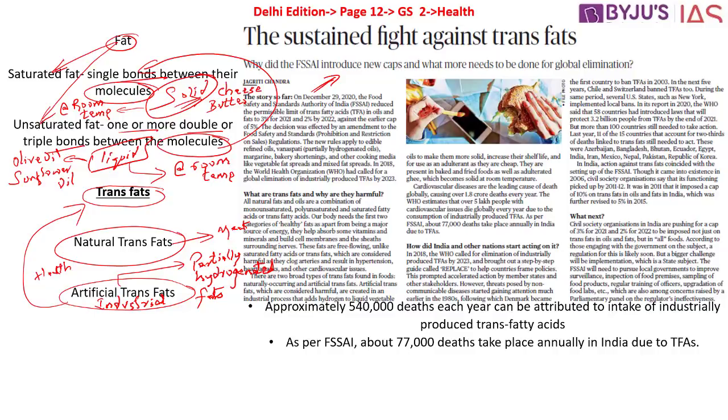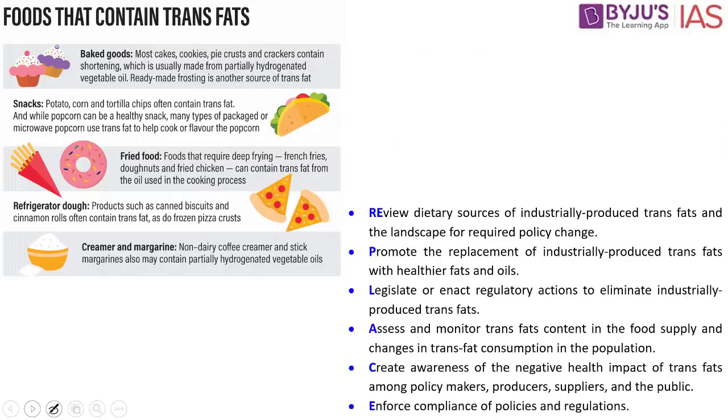Now the important question is, where are these fats generally found? When we look into this particular picture, they are present in baked goods, snacks, fried food, refrigerated dough, as well as creamer and margarine. When we are binging on potato, corn and tortilla chips, or we love to eat french fries, in all these cases we actually see that we have these trans fats present, which can be a major problem to health, says this article.